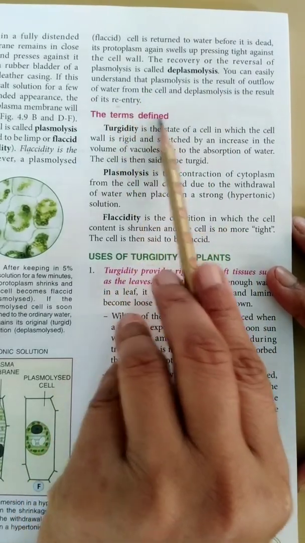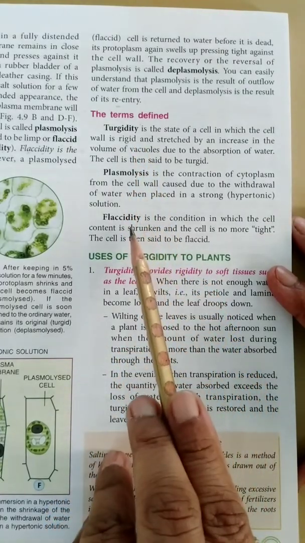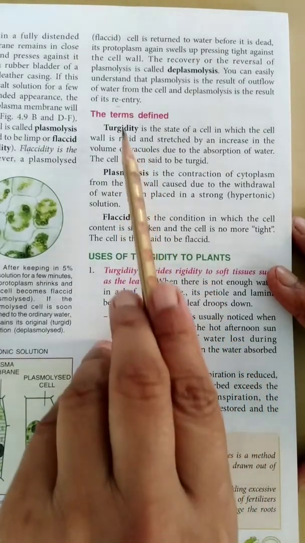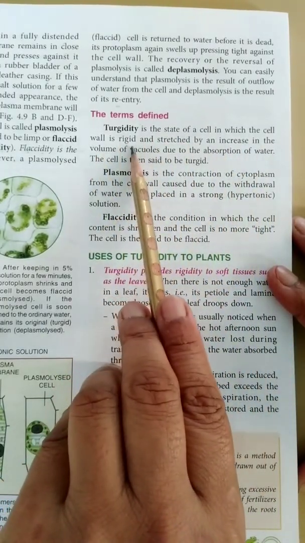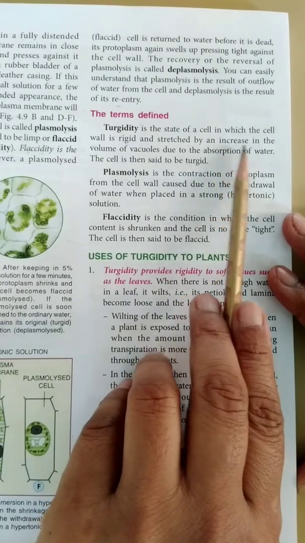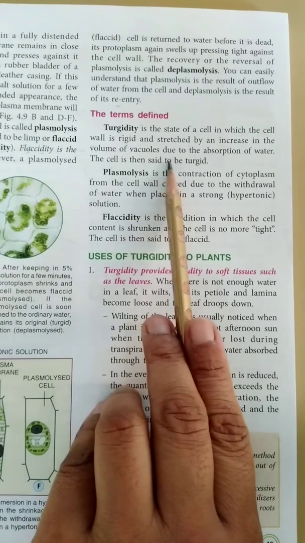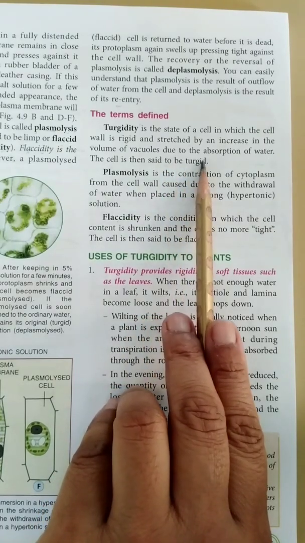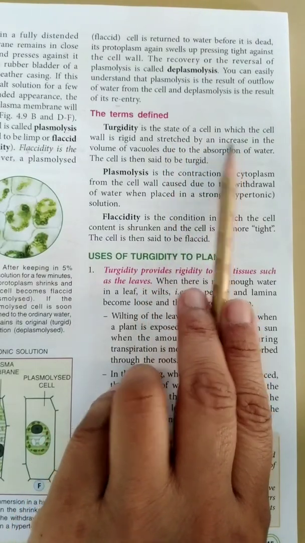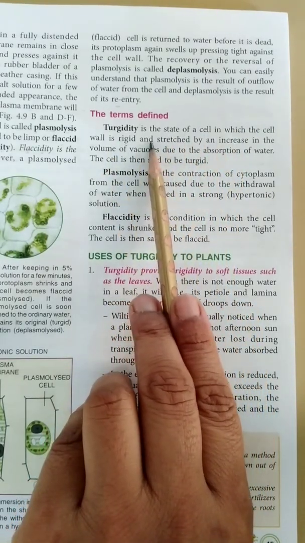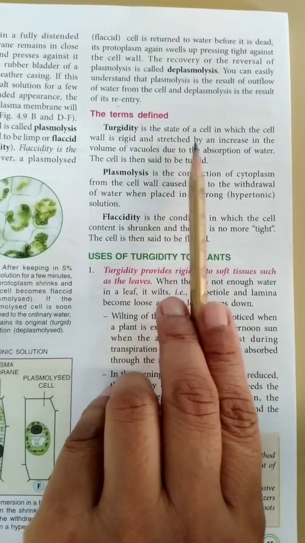Now after that, the terms turgidity, plasmolysis and flaccidity, their definitions. Turgidity is a state of the cell in which the cell wall is rigid and stretched by an increase in the volume of the vacuole due to absorption of water. The cell is then said to be turgid. So turgidity is a state of the cell in which cell wall and cell membrane are in close contact with each other.